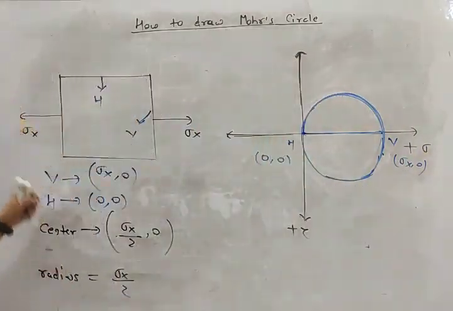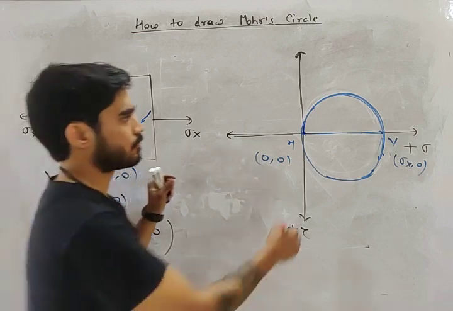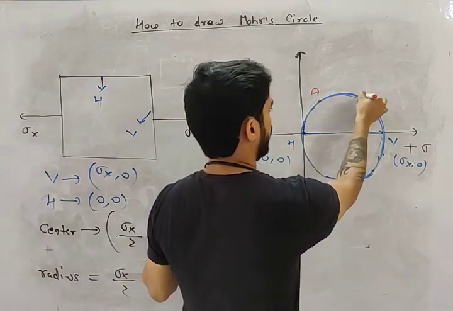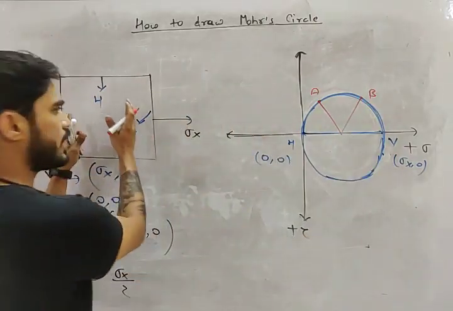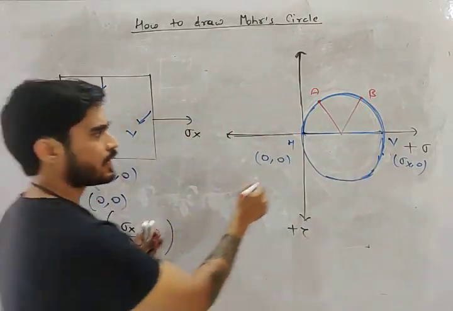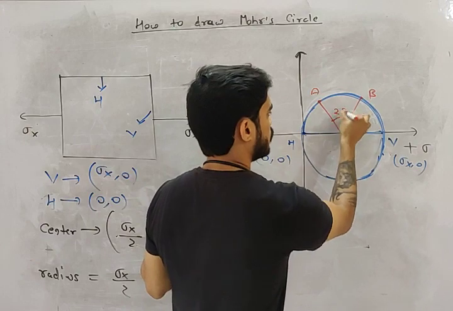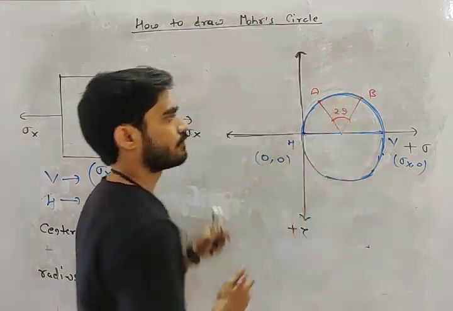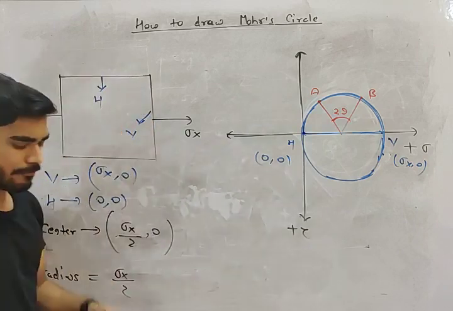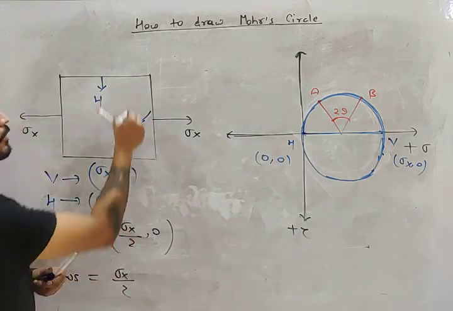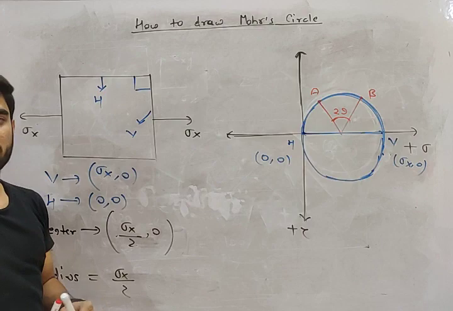I told you that for any two points, let's say A and B, if the angle between them is theta, it becomes 2 theta on the Mohr circle, right? Now my friend, what is the angle between the horizontal and vertical plane? 90, right?